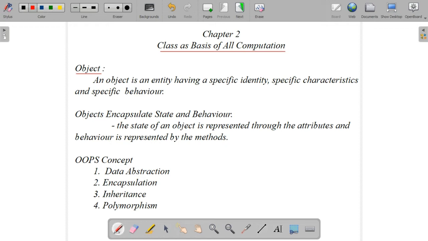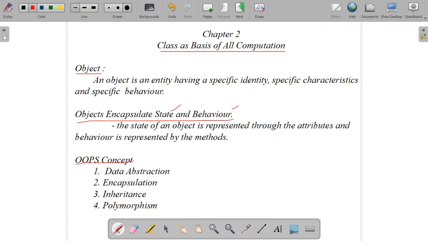It's an entity having a specific identity, specific characteristics and specific behavior. Or it is an instance of a class. Object is an instance of a class. Objects encapsulate state and behavior. State means the attributes, and behavior means the methods of a particular class or object. So the state of an object is represented through the attributes and the behavior is represented by the methods.